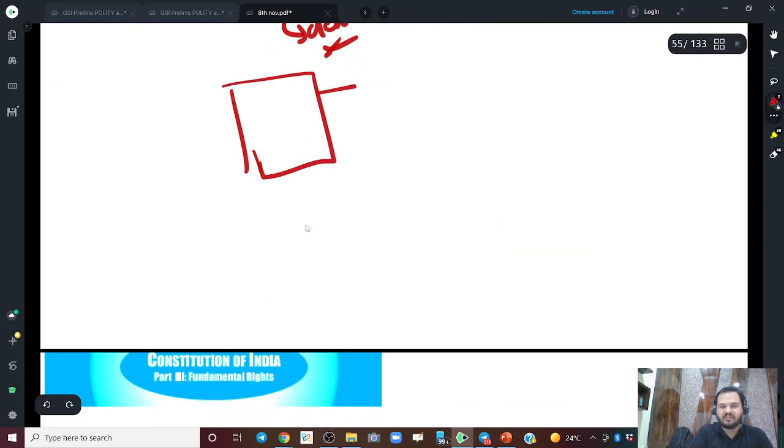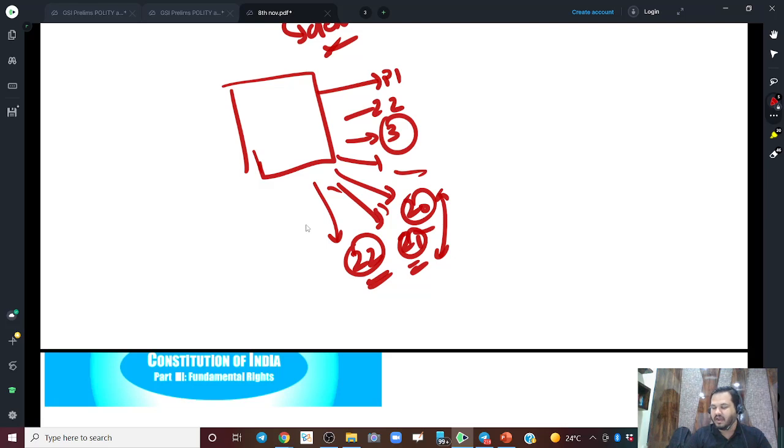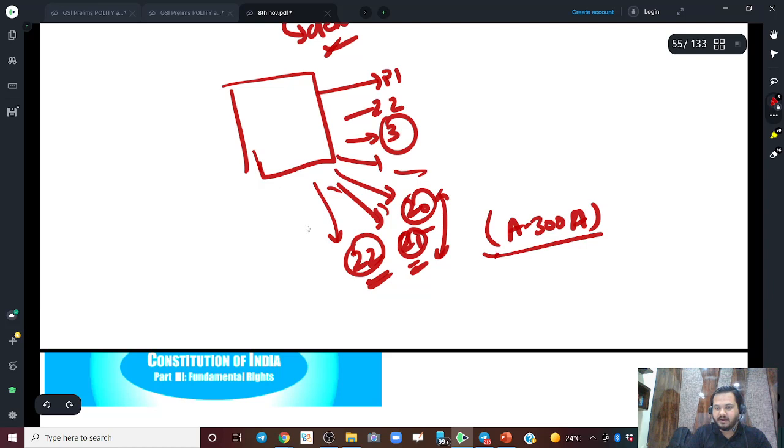Suppose this is our constitution. It has various parts, Part 1, Part 2. How many parts are there? The last part is Part 22. There are some rights in Part 20 also, and some rights which might be in Part 21 also. These are not known as fundamental rights. Like there is a right under Article 300A of our constitution, the right to property.